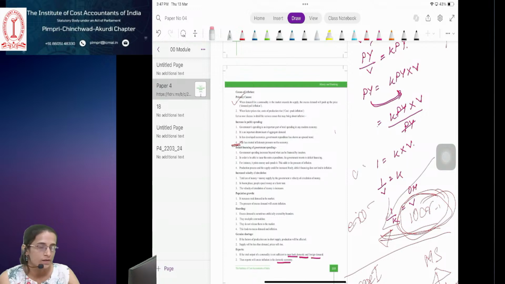What is hoarding? See, we say hoarding of onion. What does hoarding of onion mean? This year the production of onion was a lot. In the market the price of onion is less. So what they do, they store a lot of onion in the storage godowns.